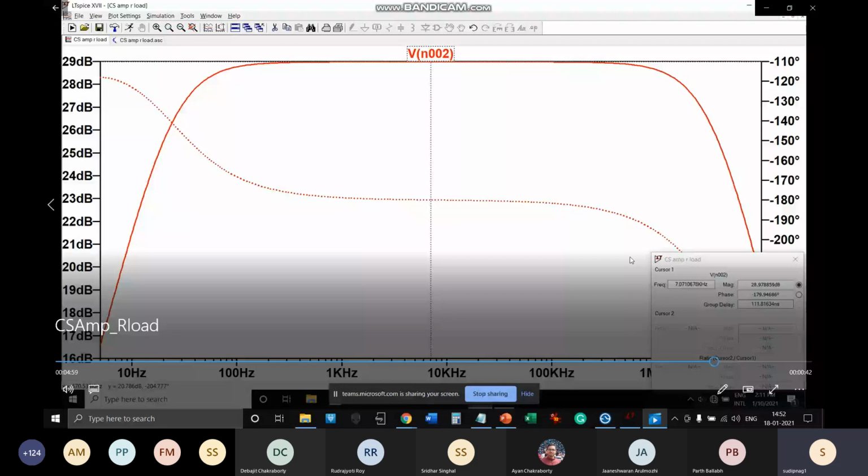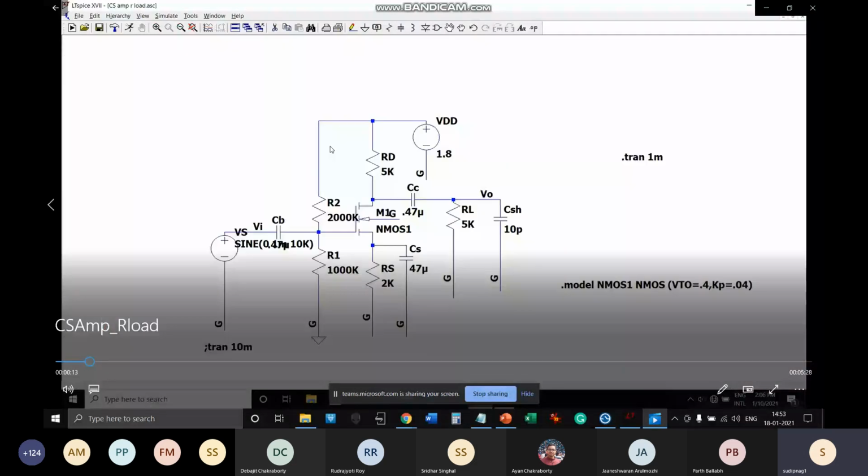So in the simulations, again, you have to basically write your justifications: why the gain is changing, why the bandwidth is proportionately scaling with gain, and also what are the reasons behind this entire circuit. Reasons in the sense that why we are using these components like CC, CB, CS as Parth has explained.